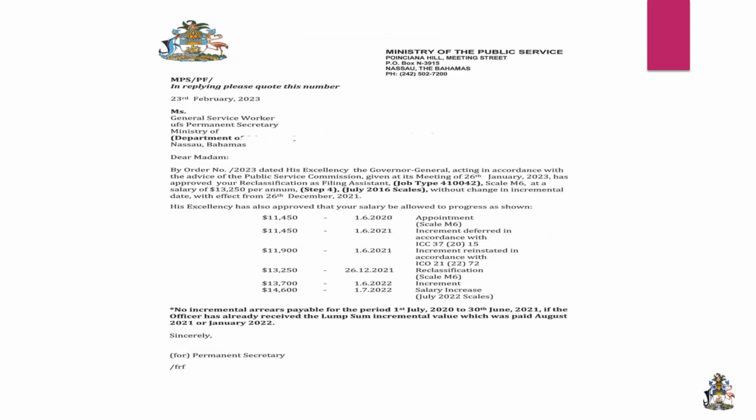This is a reclassification. We spoke about appointments, but this is now a reclassification. The same type of format where you would have the individual's post, which is a filing assistant, the job type, and the step. But what I want to bring to your attention is at the reclassification line, which is 1, 2, 3, 4 at 13,250. I want you to see that this person is being reclassified on the 26th of December 2021. And if you see the difference in salary, it is less than an increment the person would have received.